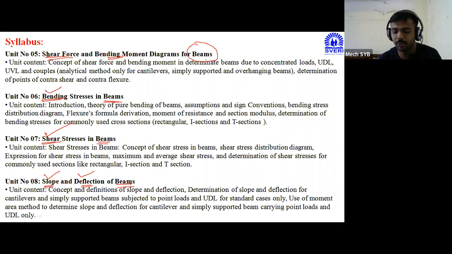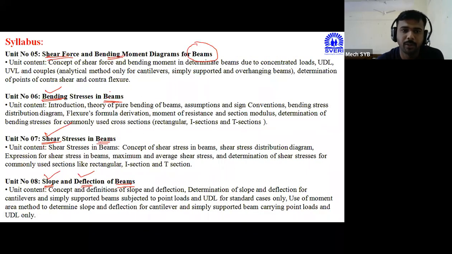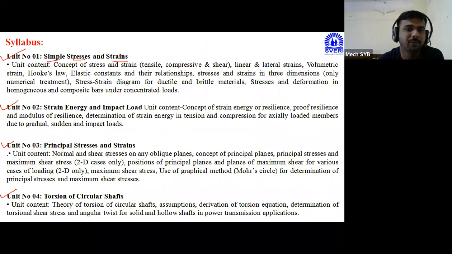So total 8 chapters we have to study in this particular subject. In the first section, there are 4 chapters, and in the second section, there are 4 chapters. So one by one, initially we will start with unit number 1 only, that is simple stress and strain. We will cover all the basic definitions and basic concepts from chapter number 1, and then we will move to the next syllabus.